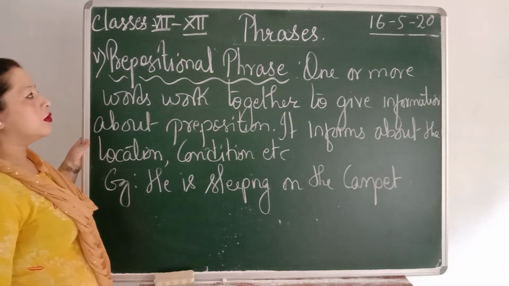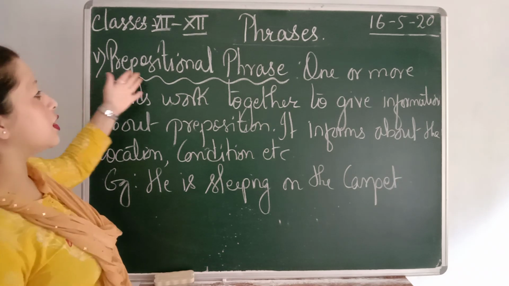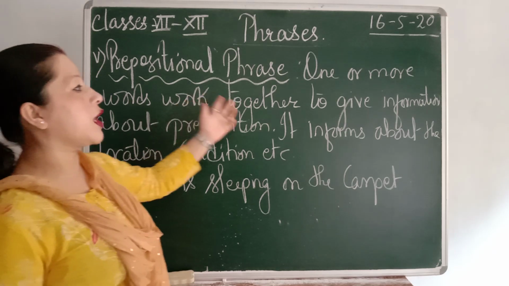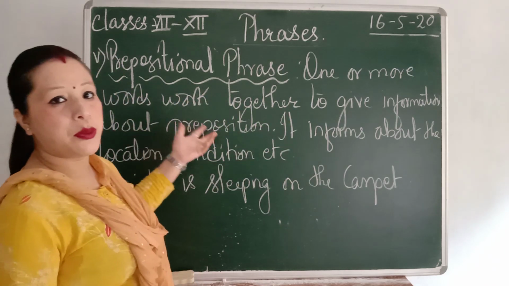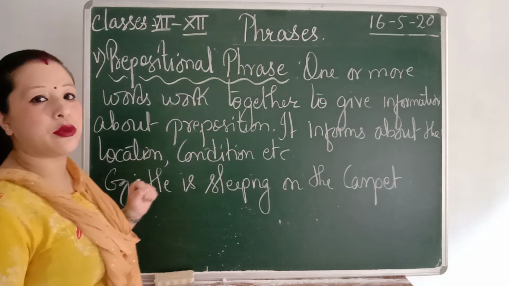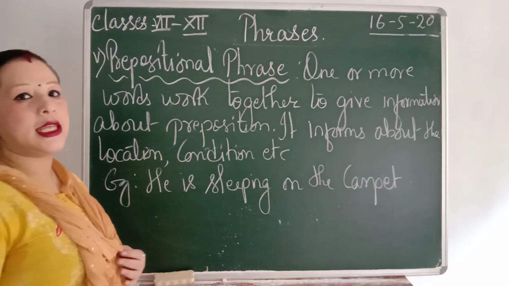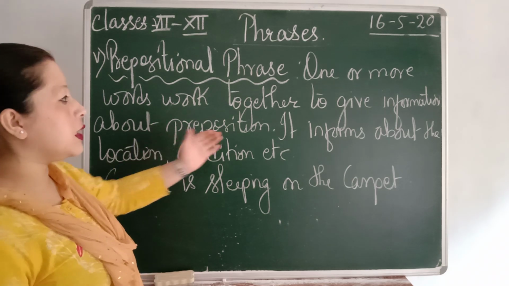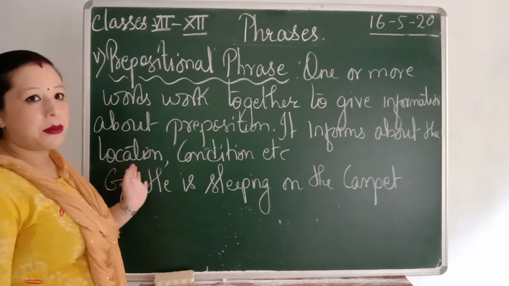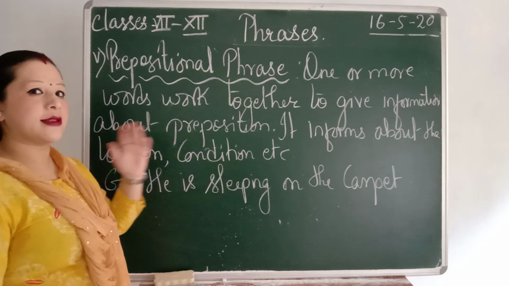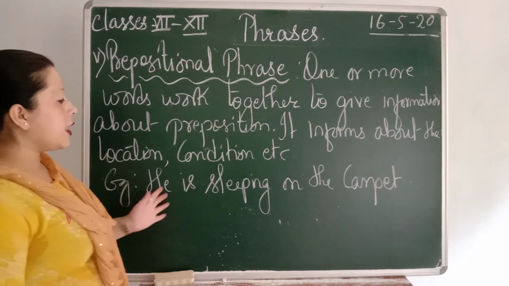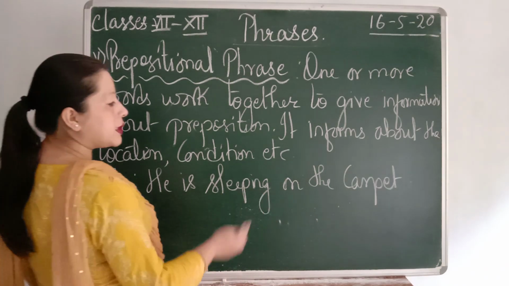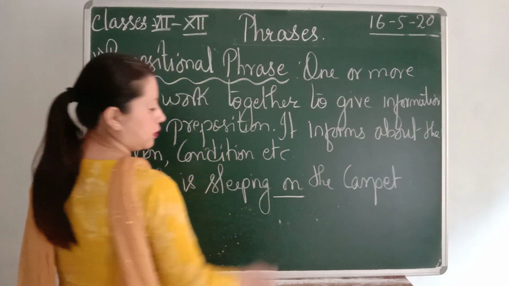Okay, now the last phrase is the prepositional phrase. A prepositional phrase is one or more words that work together to give information about a preposition. Like in parts of speech, preposition words are by, on, in, etc. So to give information about a preposition, it informs about the location, the condition, the possession, etc. So for example, he is sleeping on the carpet. So in this sentence, I hope you can understand, you can see a prepositional word, that is "on".